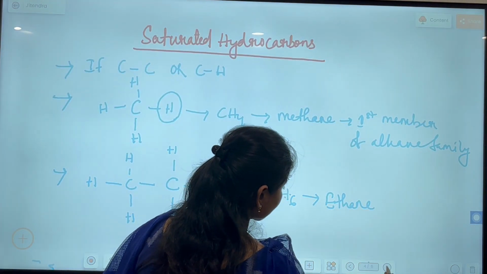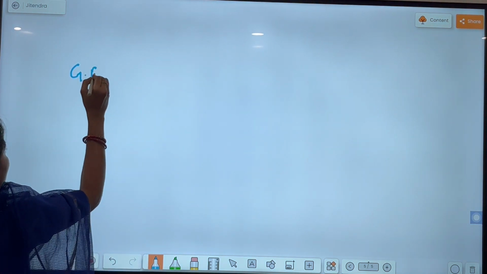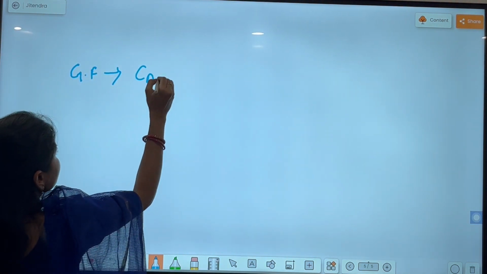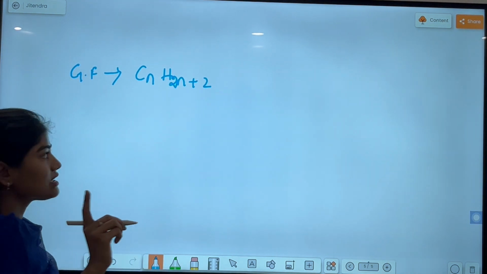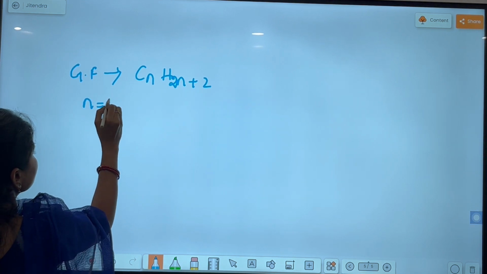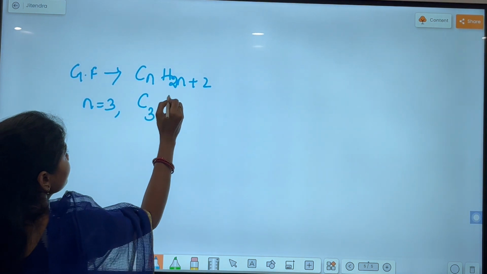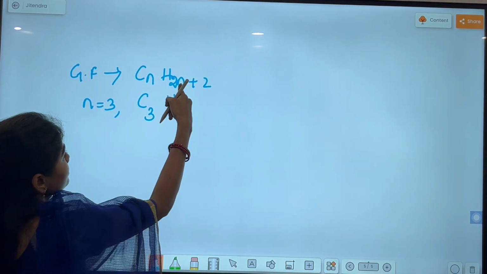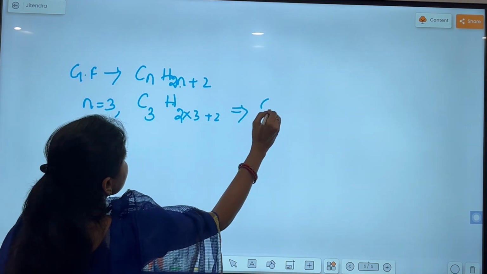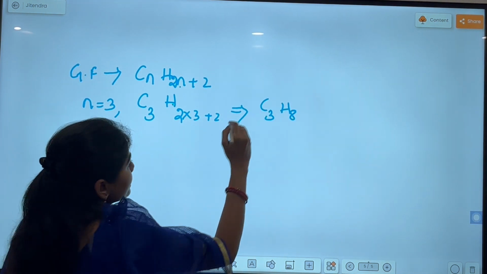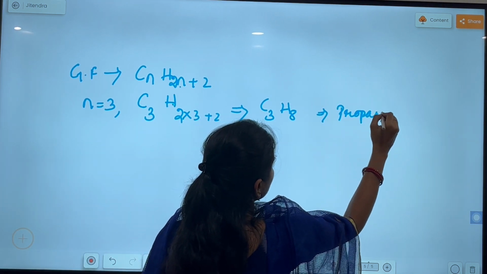Then what is the general formula of alkane? The general formula of alkane is CnH2n+2. If n is equal to 3, then what will be the structure? C3, put the value 3 here, H2 into 3 plus 2, so the structure is C3H8 and its name is propane.